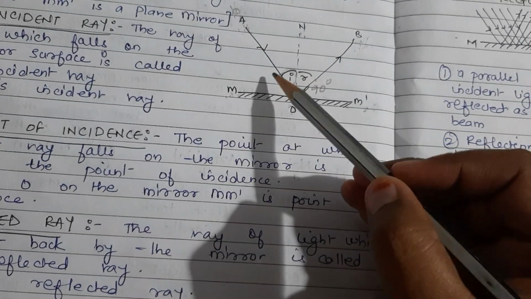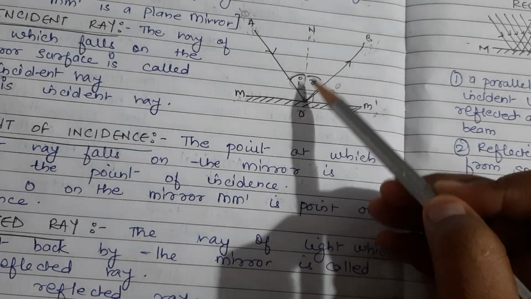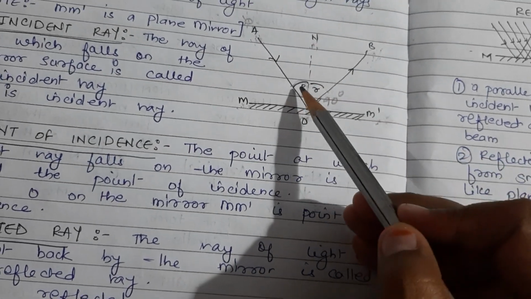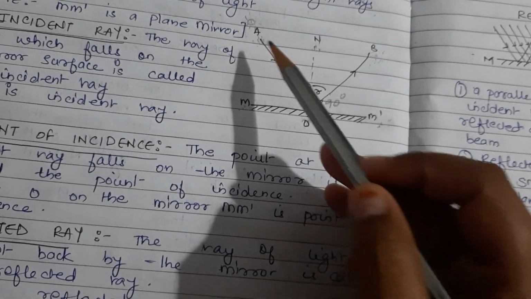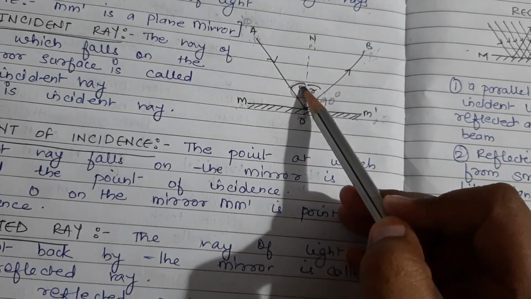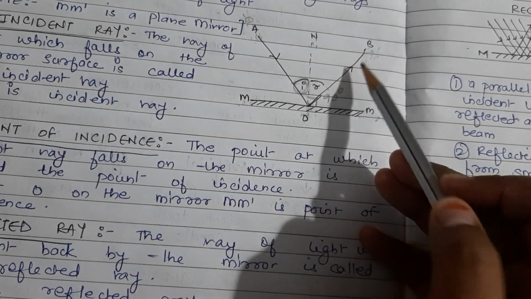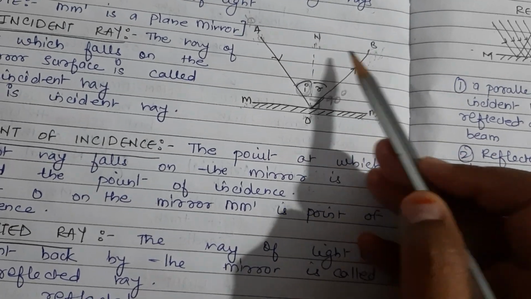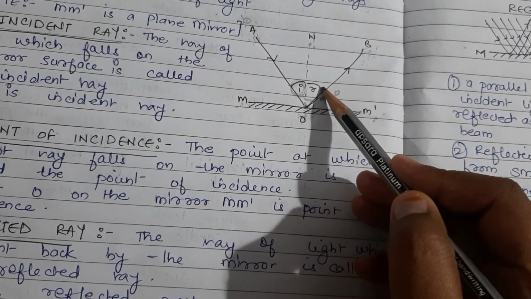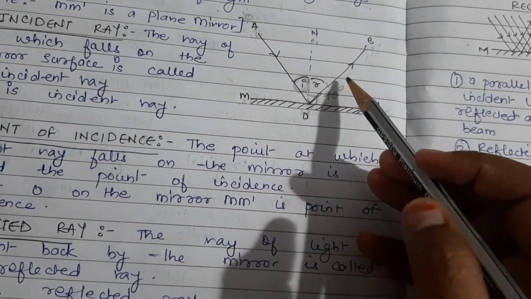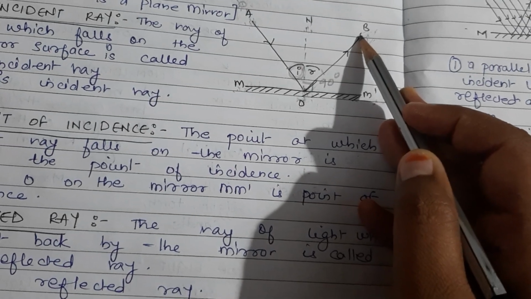Now what do you mean by angle of incidence? The angle made between the incident ray OA and ON, that is the normal, is known as the angle of incidence. So angle AON is the angle of incidence. Then what do you mean by angle of reflection? The angle of reflection is the angle between the reflected ray and the normal. So the angle between OB and ON is the angle of reflection. So angle NOB is the angle of reflection.